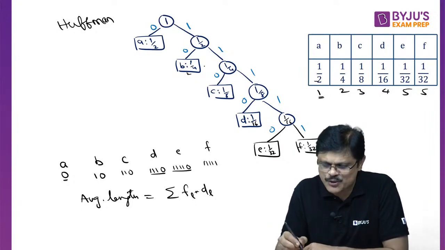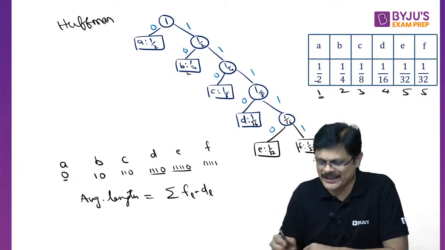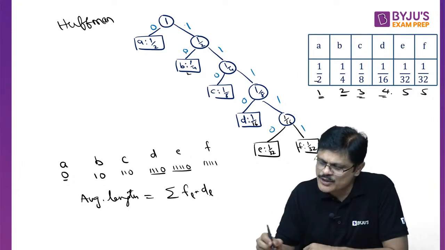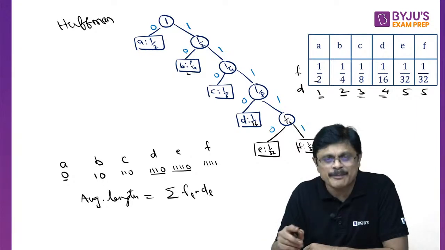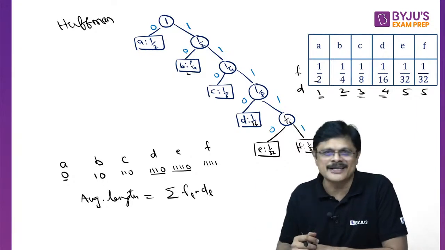Depth is simply, this is 2, 1, 0. Depth you will get directly. So directly this is the depth, sir. So you just need to multiply frequency with depth and add up. You are going to get the required answer, my dear friends.